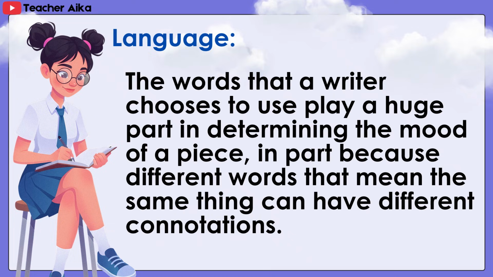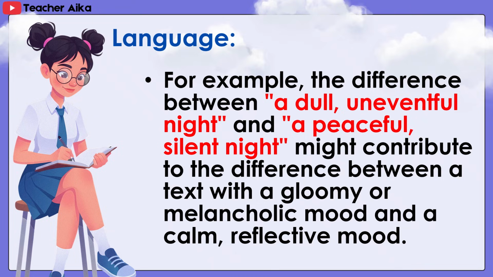The words that a writer chooses to use play a huge part in determining the mood of a piece, in part because different words that mean the same thing can have different connotations. For example, the difference between a dull, uneventful night and a peaceful, silent night might contribute to the difference between a text with a gloomy or melancholic mood and a calm, reflective mood.